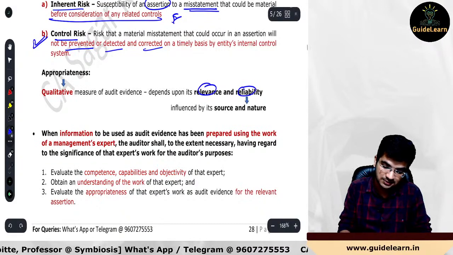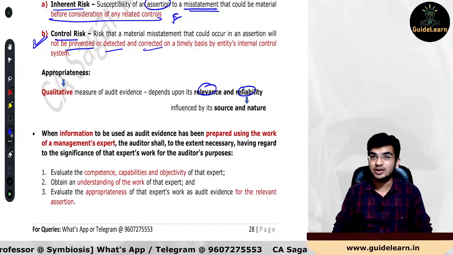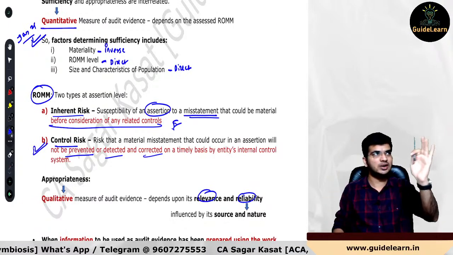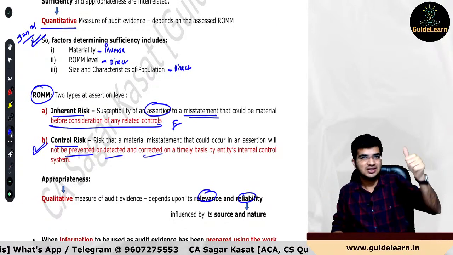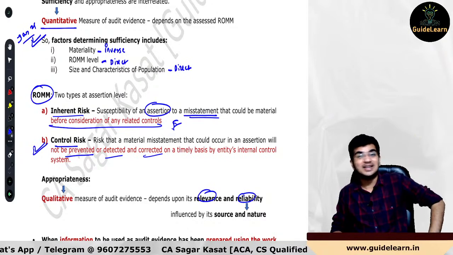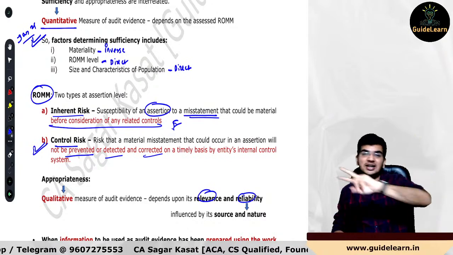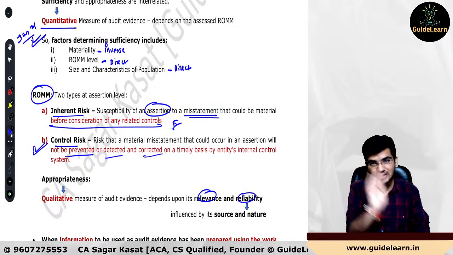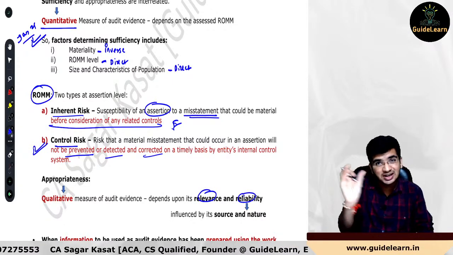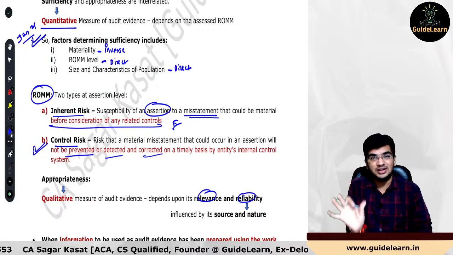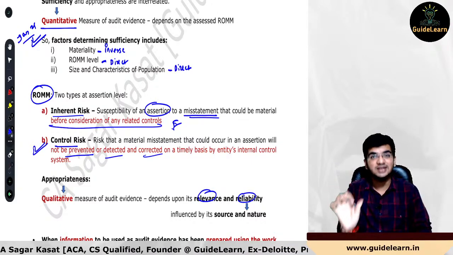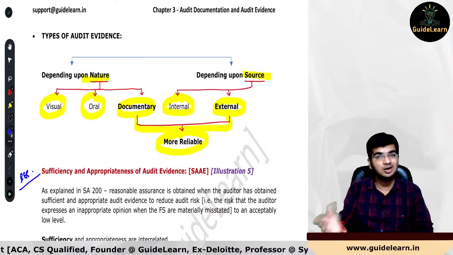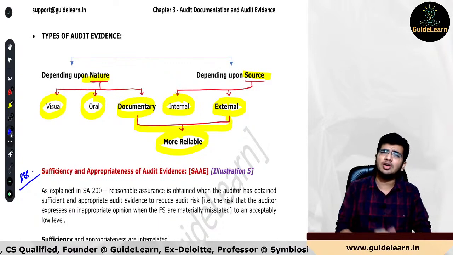Are you guys clear with this? Easy, very clear. So there are 2 parts: sufficiency and appropriateness. Sufficiency is quantitative, and 3 factors determine it: materiality, ROMM level, and size and characteristics of population. Appropriateness is determined by 2 factors, relevance and reliability. Relevance is a matter of professional judgment. Reliability depends upon the source data and nature. For source data, the auditor would be testing the completeness and accuracy, while for the nature of audit evidence, we need to check whether that is visual, oral or documentary. If it is documentary, more reliable, obviously.